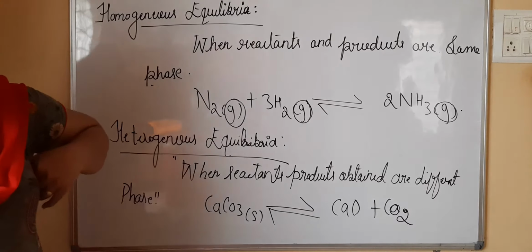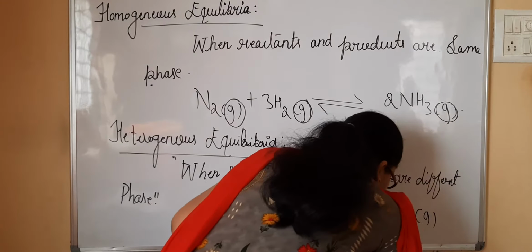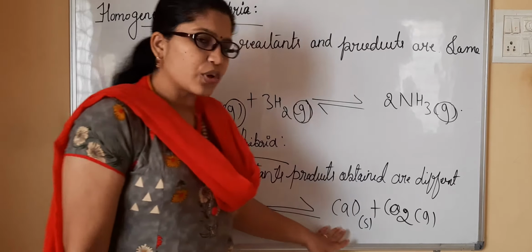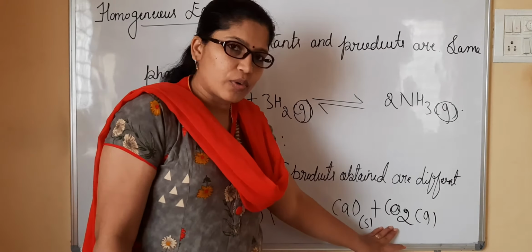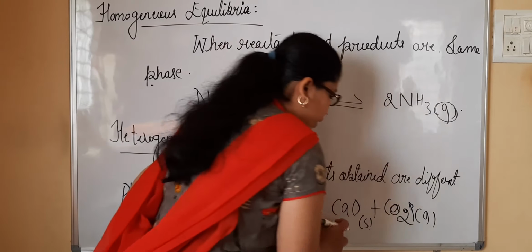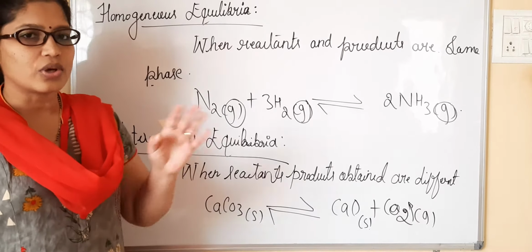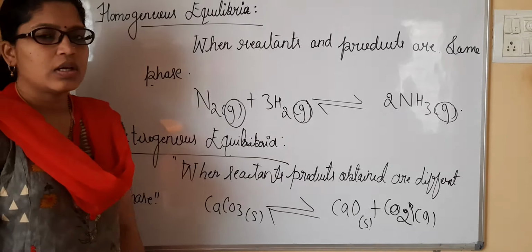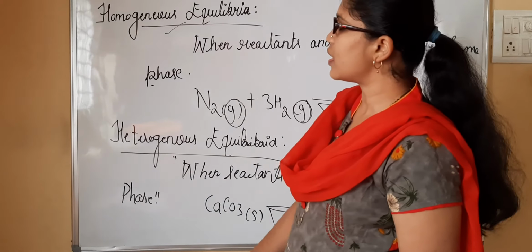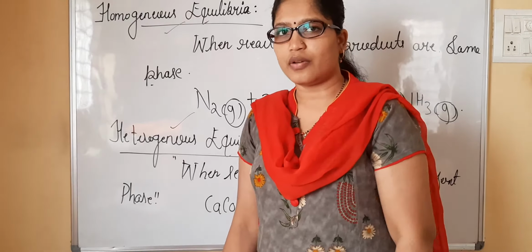The carbon dioxide formed here is in gaseous form, whereas calcium oxide is a solid. Can you see here? Calcium carbonate decomposes to calcium oxide along with one more product, carbon dioxide. The reactant we have taken is also solid. So this is the differentiation between homogeneous and heterogeneous equilibrium.